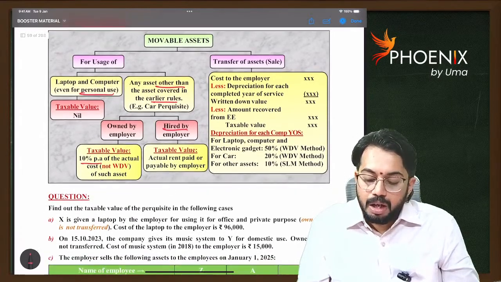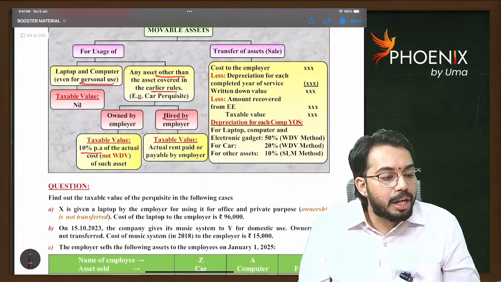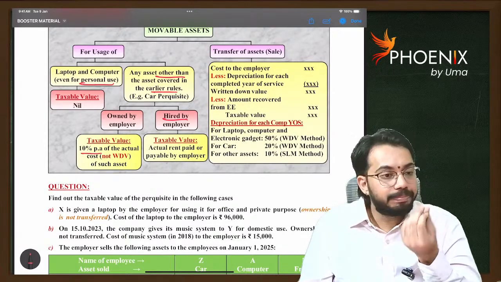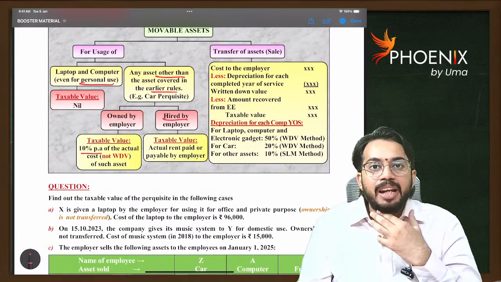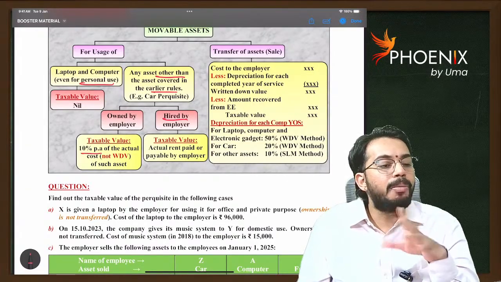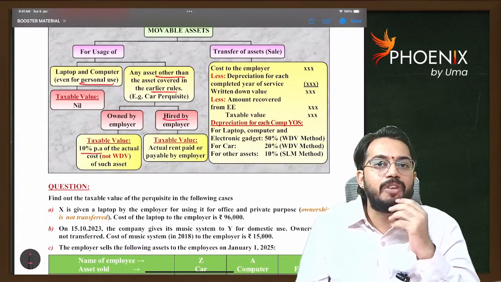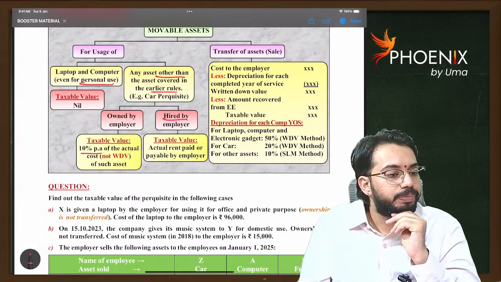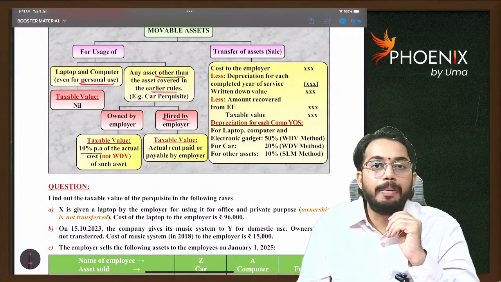Now, transfer of assets. Now time is 8:40. I will take class till 9. If anything is pending, tomorrow morning I will take 45 minutes or 1 hour. Is it fine for you? Please comment.